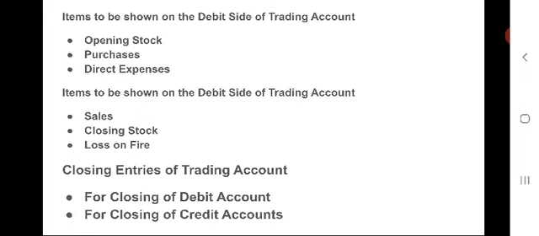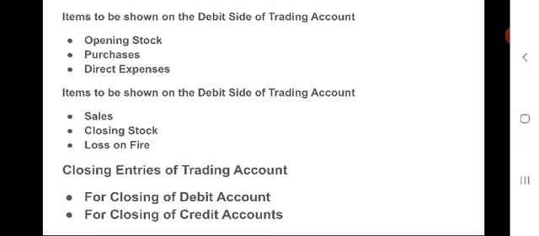And the second one is closing stock. It means goods which remain unsold at the end of the current accounting period should be shown on the credit side of trading account. In the same way, sometimes if any loss has taken place due to fire or unavoidable reasons, that loss should be shown on the credit side of the trading account, that is loss on fire of goods.